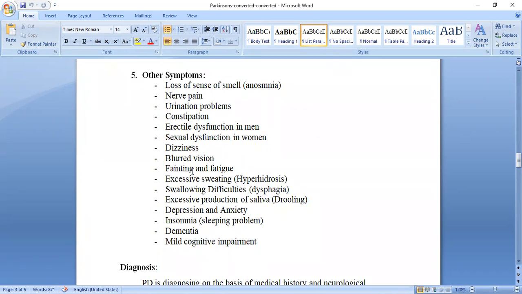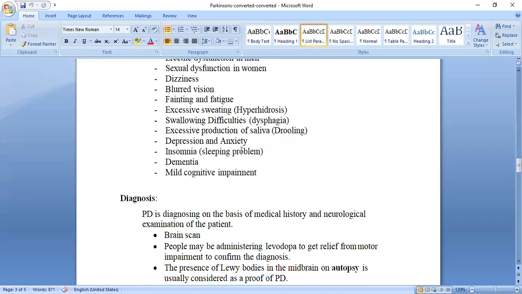You have to keep in mind all these signs and symptoms. Excessive production of saliva that we call drooling. Depression, anxiety, insomnia, can't sleep. Dementia, mild cognitive impairment. These are all the signs and symptoms.